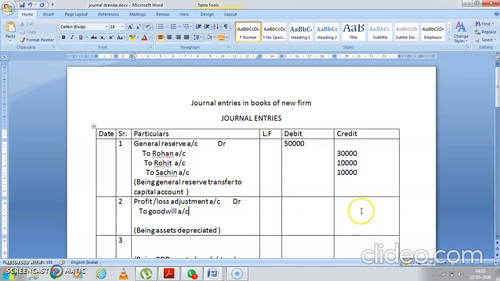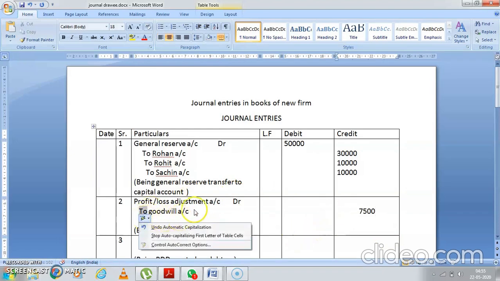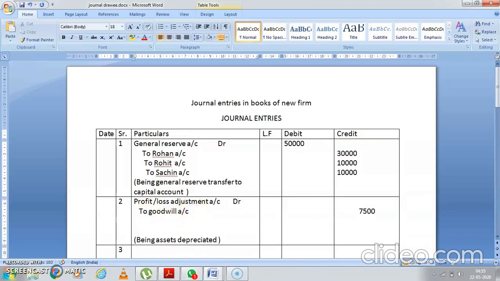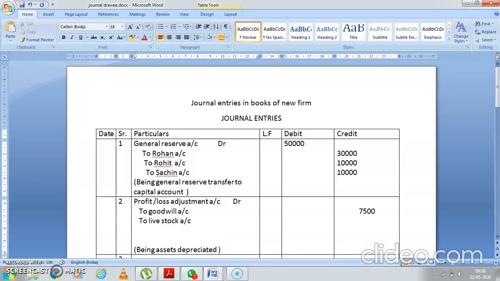Yes, how much is the goodwill? Yes, goodwill is 7,500. Then you'll write here to livestock account. How much was your, we'll see later on, we'll write the amounts together, all the amounts. To motor truck account.